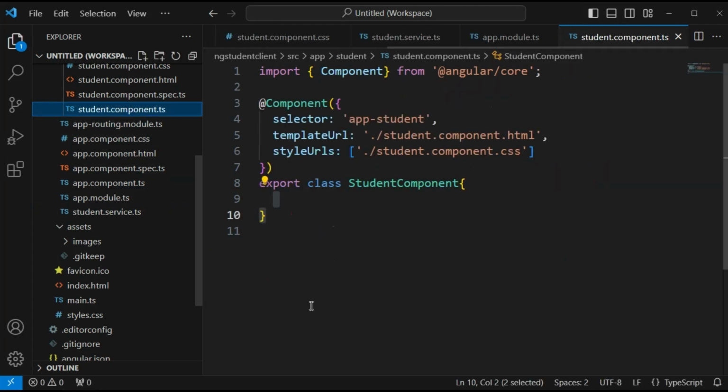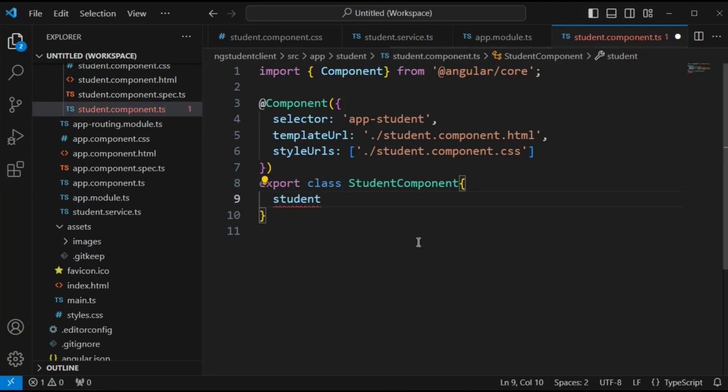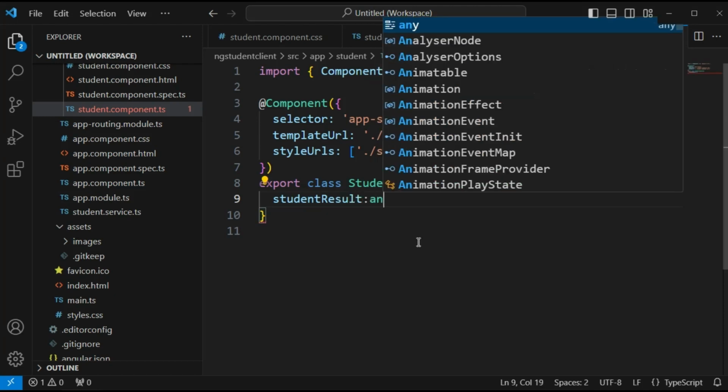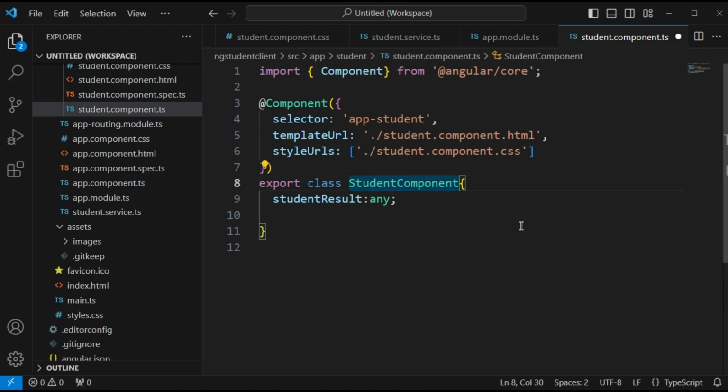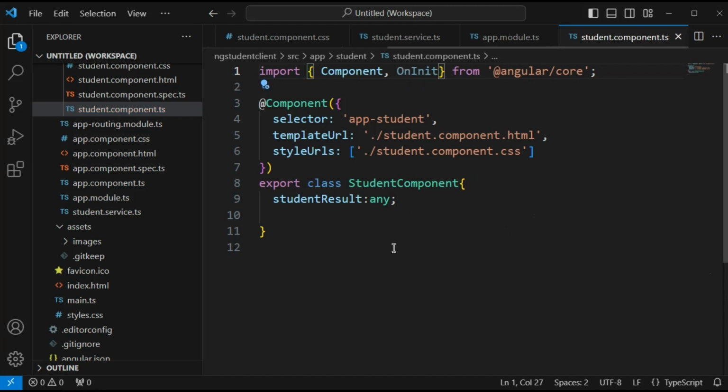Then inside the component class, I am going to create a variable studentResult of type any. Then in this class we have to import OnInit also. This component class is going to implement OnInit.